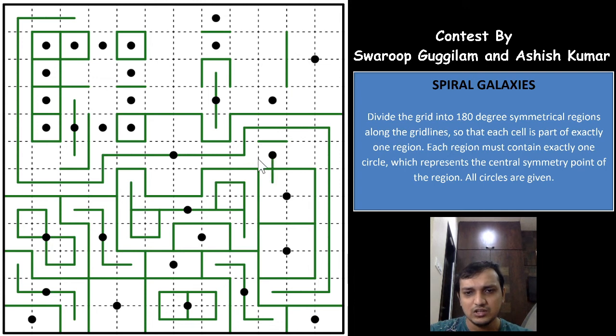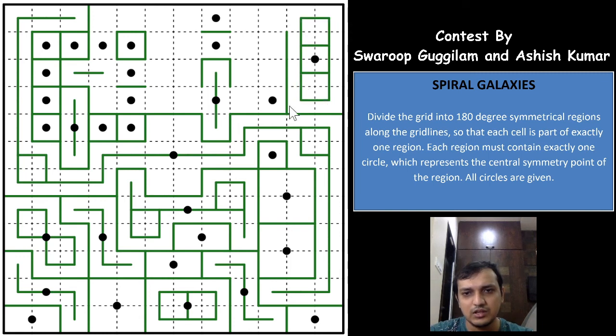As you can see, you can close this, which means this cell will have to be taken by this galaxy. The same here, we can close this now, close this as well, and you need to make sure that this cell is taken by one of the galaxies, and it cannot be this cell. And as you can see, this is also closed here. It can be this cell as well. Okay, and now this cell has to be taken by only this galaxy. It cannot go with this galaxy, which means that this is the way.